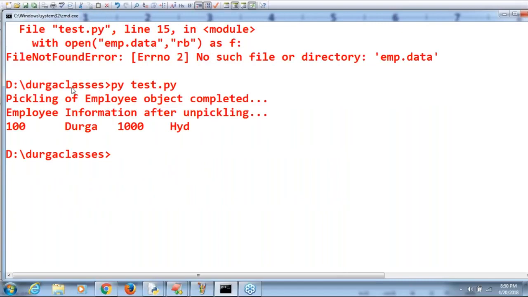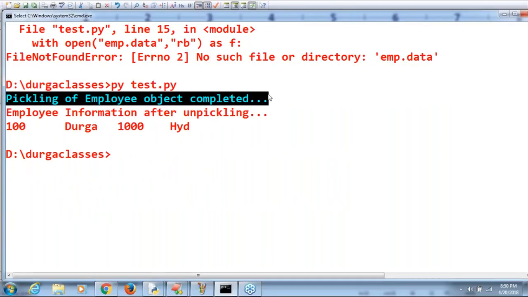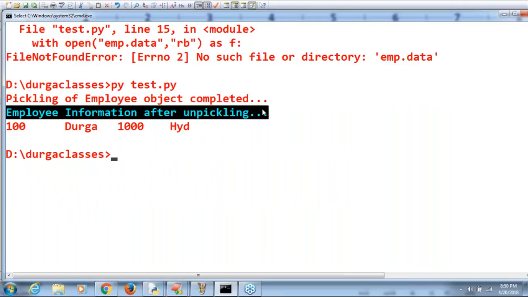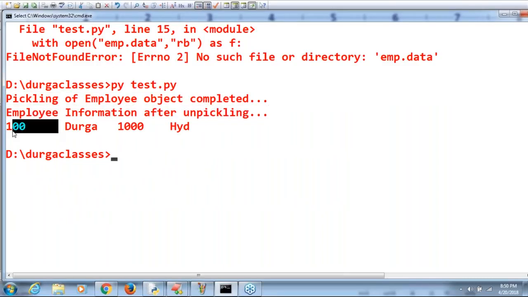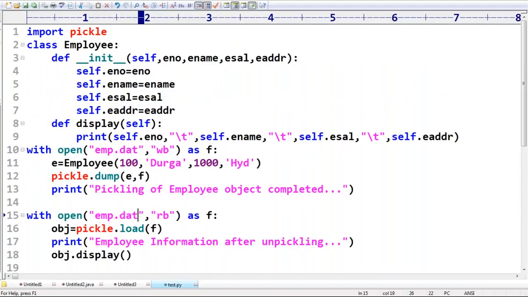Now observe, pickling employee object completed. After unpickling, the employee information, 100 Durga 1000 HYD, by default we are going to get. Is any explanation required? Are you able to understand?